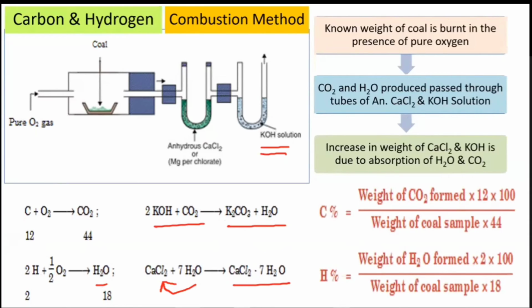12 upon 44. This is very easy to remember. Why this 12 upon 44? 12 is the mass of carbon in a CO2 molecule and 44 is the mass of the entire CO2 molecule. Multiplied by 100 for percentage. Similarly, weight of water formed for hydrogen percentage equals 2 upon 18. Why 2? Because the mass of hydrogen in water is 2 gram and the entire water is 18 gram, multiplied by 100. That's it. It is so simple to remember the formula.